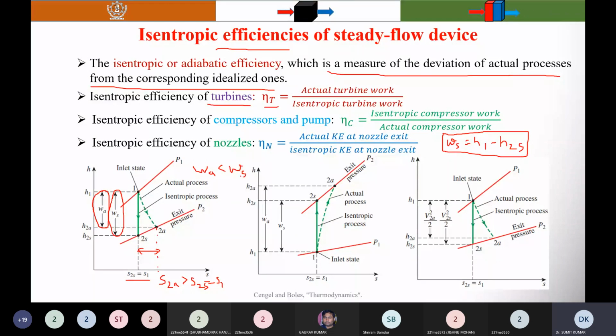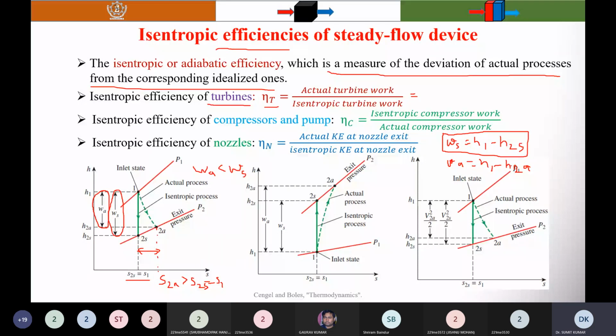So now you can substitute this value. WA is equal to what? Again, you can apply the energy balance, H1 minus H2A, and the energy balance is valid for any process and any system. So here you will find that the efficiency is H1 minus H2A divided by H1 minus H2S.